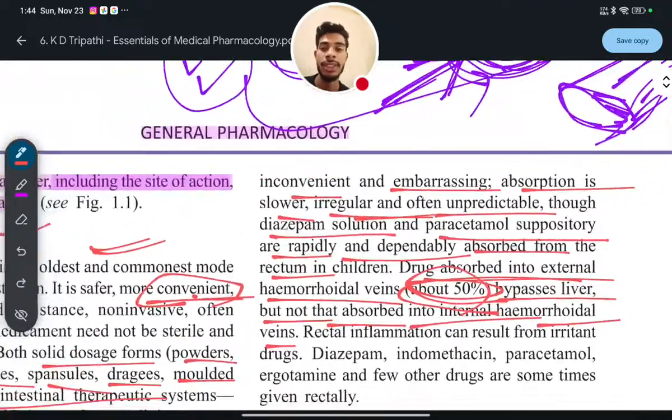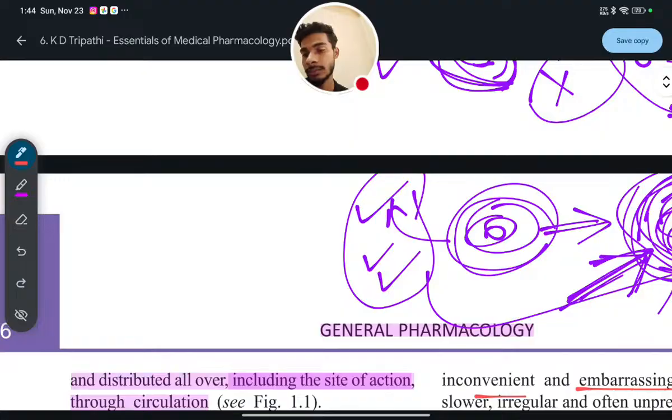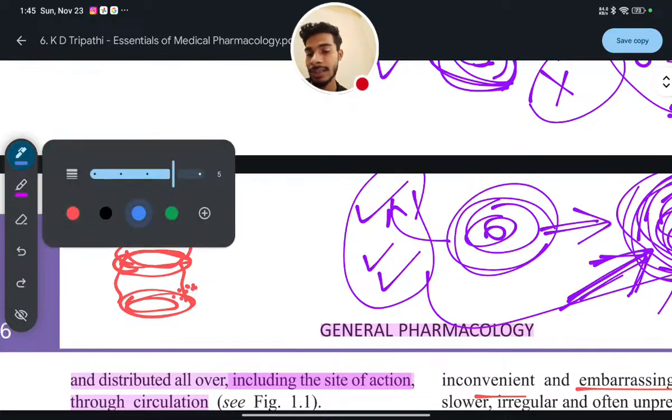So for example, this is your rectum. That is the internal rectal sphincter, and that is the external rectal sphincter. Here you will see some veins, and here also some veins.